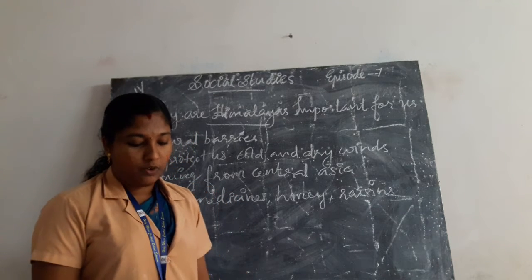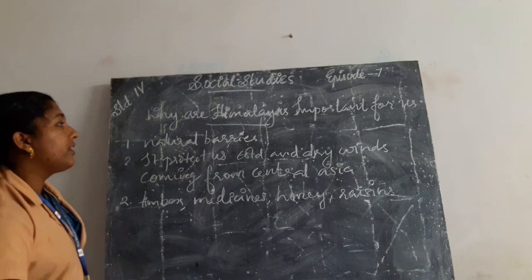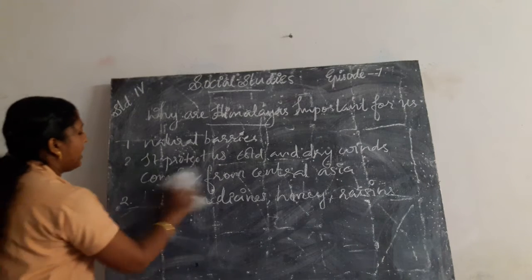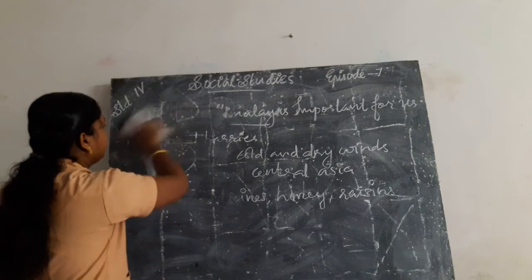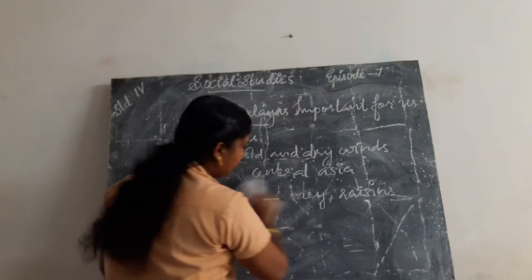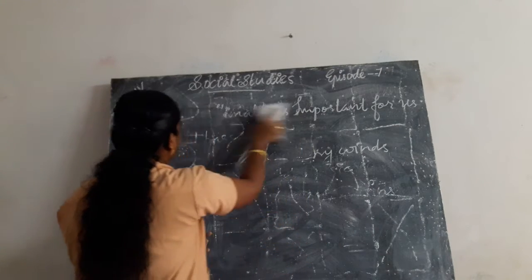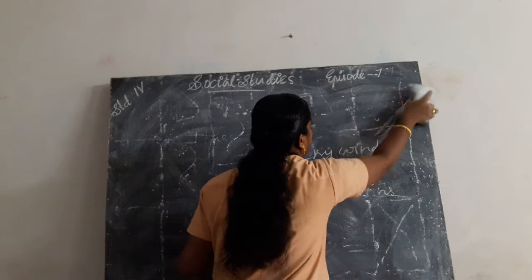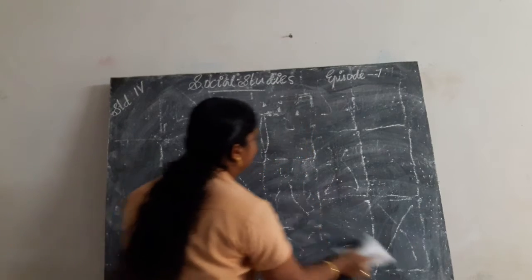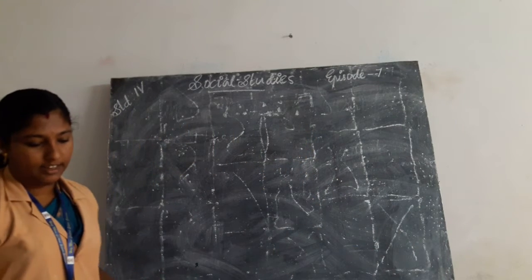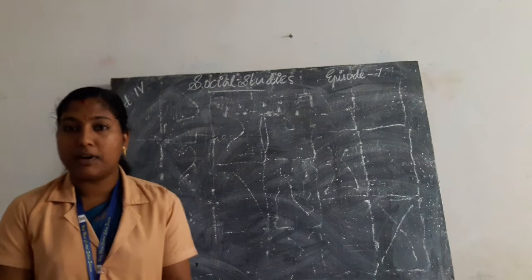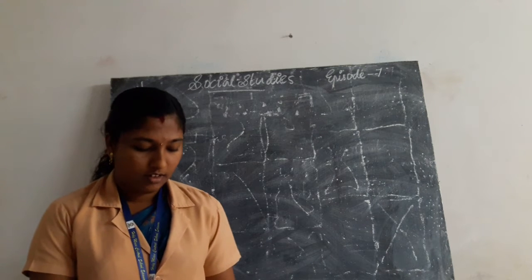Okay, next one, life in the Himalayan region. The Himalayan region includes Jammu and Kashmir, Himachal Pradesh, and Uttarakhand.